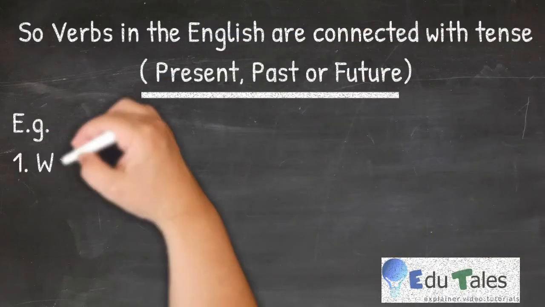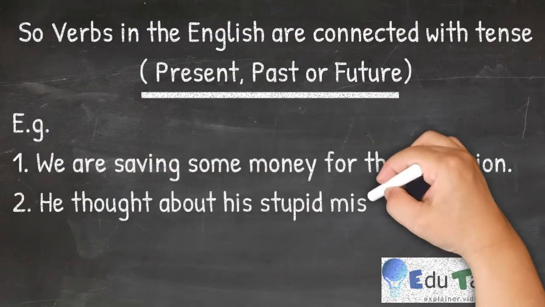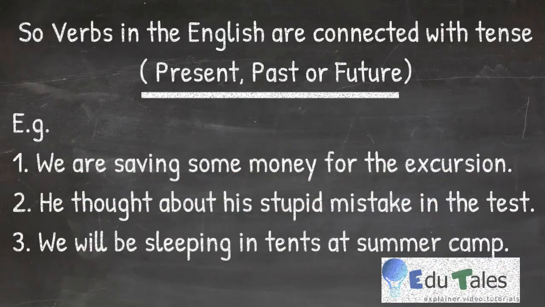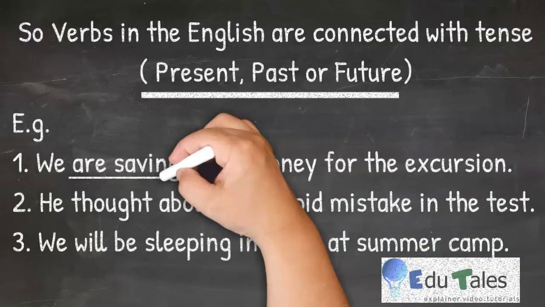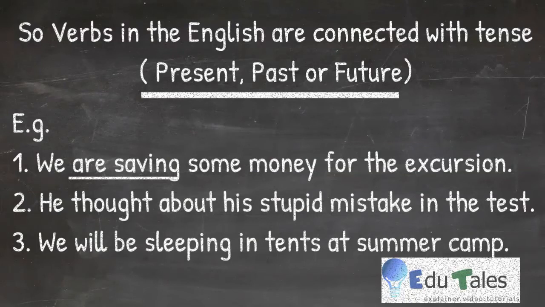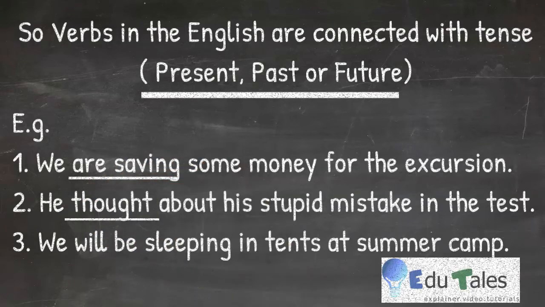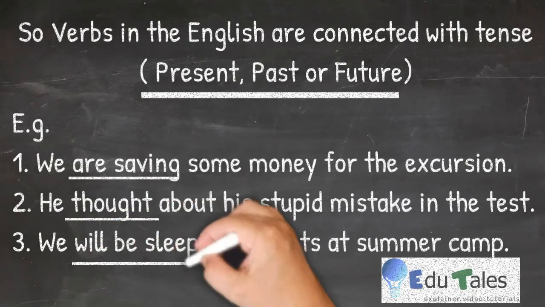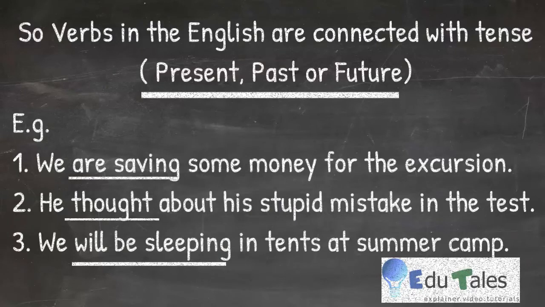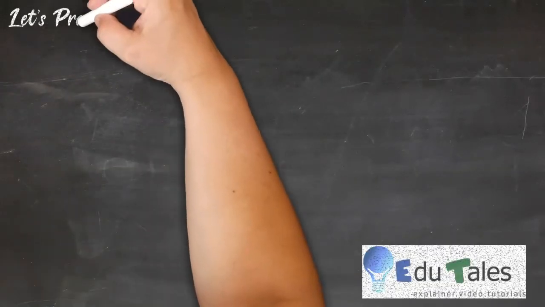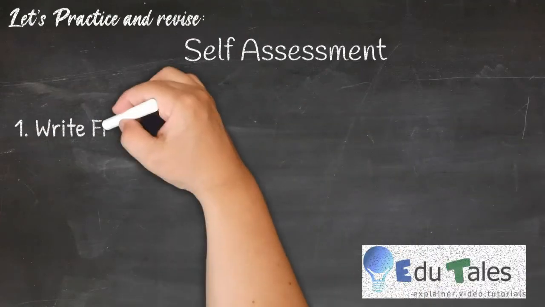As for example, we are saving some money for the excursion. Here, are saving denotes present tense. He thought about his stupid mistake in the test. Here, thought is the verb which denotes past tense. We will be sleeping in tents at summer camp. Here, will be sleeping shows future tense. Let's practice and revise all four parts of speech that we have learned today.